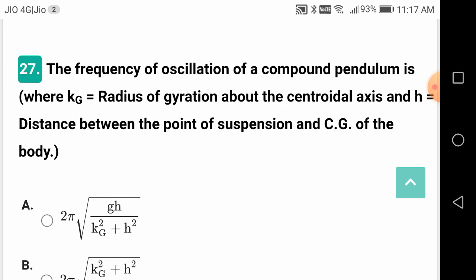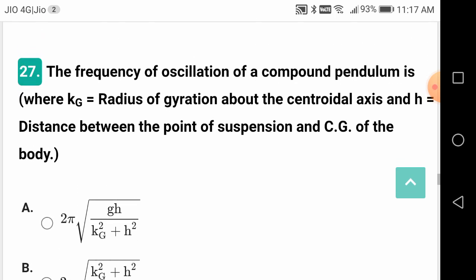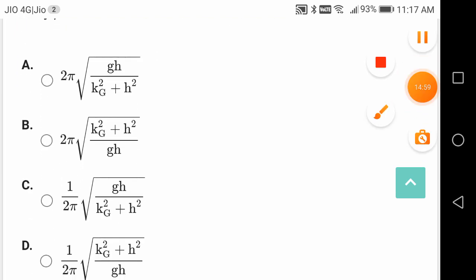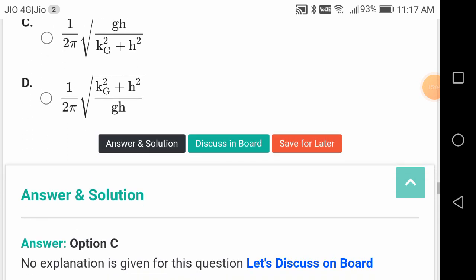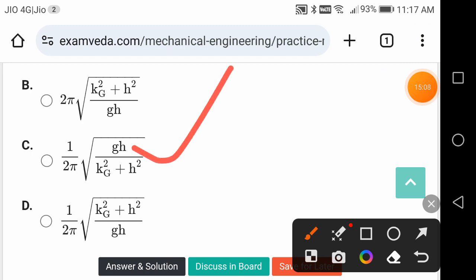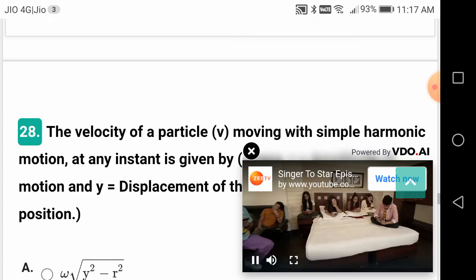The frequency of oscillation of a compound pendulum, where k_G is the radius of gyration about the central axis, and h is the distance between the point of suspension and the CG of the body. Then what is the frequency of oscillation? So this is a good question, friends. Just check the answer. So what is the answer? I think it should be C. Remember this expression: 1 by 2π under root of gh by (k_G square plus h square).